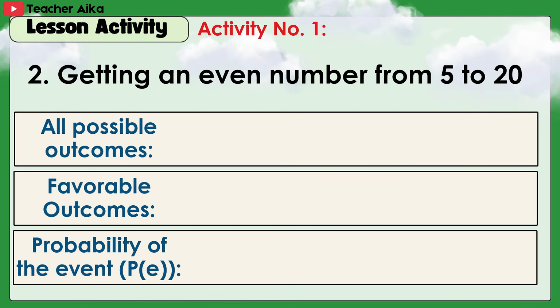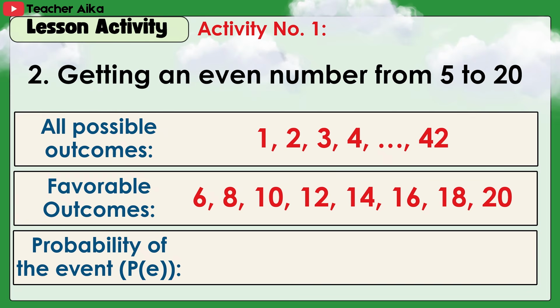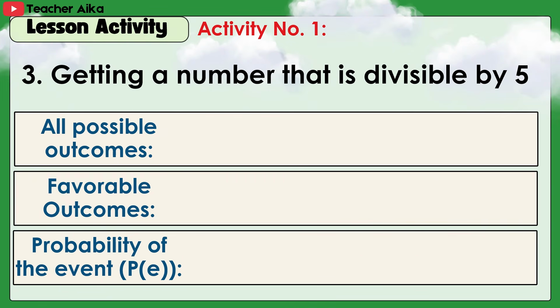2. Getting an even number from 5 to 20. Answer: 1 to 42; favorable outcomes 6, 8, 10, 12, 14, 16, 18, and 20. Probability of the event: 8/42 or 4/21. 3.